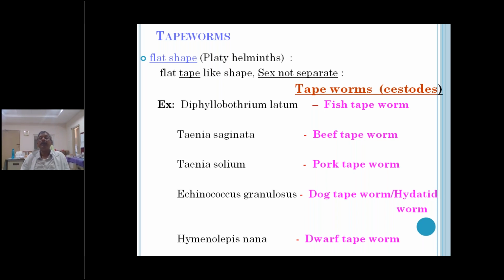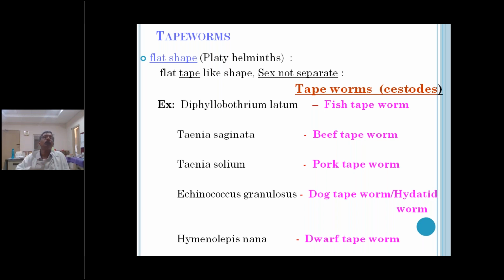Here we have to know the definitive host and the intermediate host. What is a definitive host? The definitive host is the host in which the adult parasite is present. And what is an intermediate host? The intermediate host is the host in which the larval form is present.